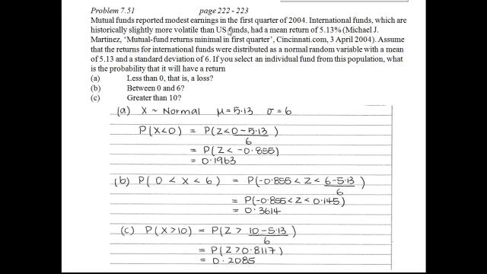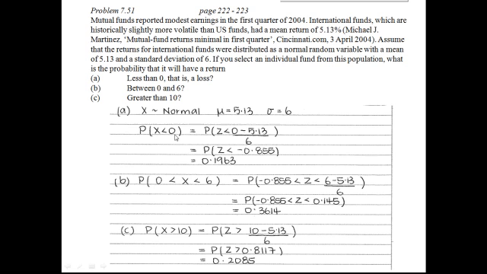So if we work on A to start with, we're trying to find the probability that an individual fund will have a return of less than 0. Now, that is equivalent to finding the probability that X is less than 0. Okay? X is our random variable for the population. We know it's normally distributed. We know the mean of that distribution. We know the standard deviation. We're wanting to find the probability that X represents the return on an individual fund. So what's the probability that X is less than 0?